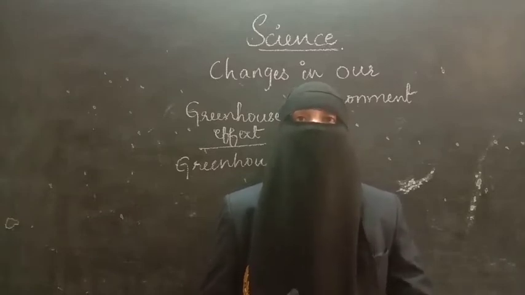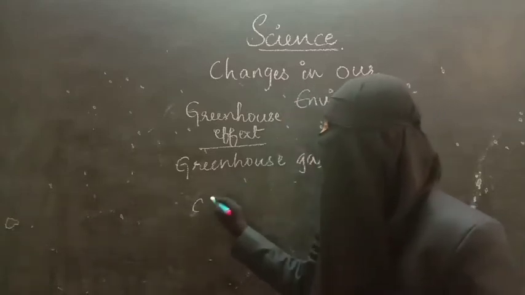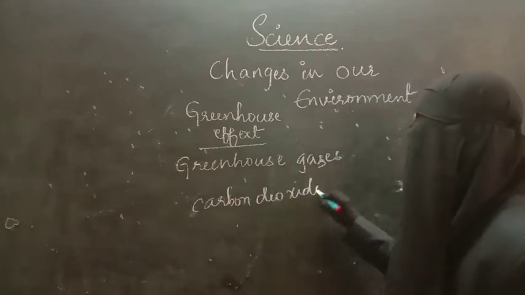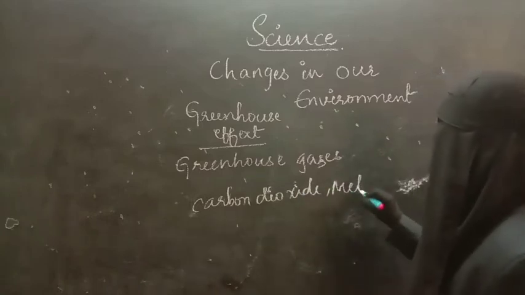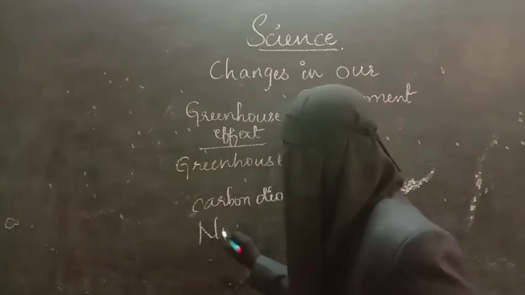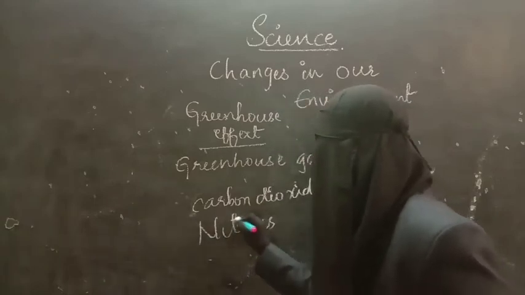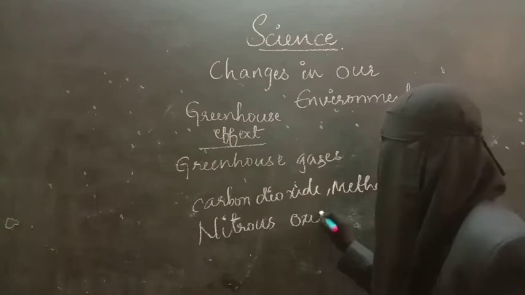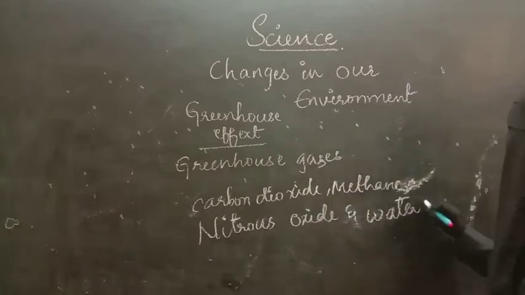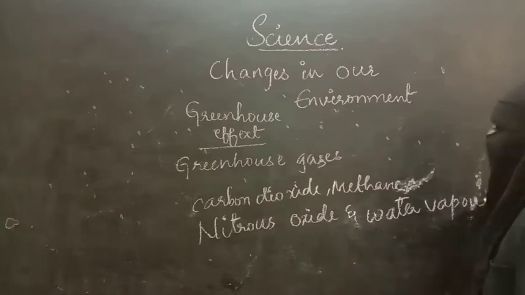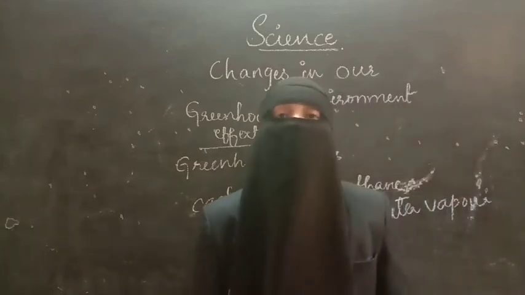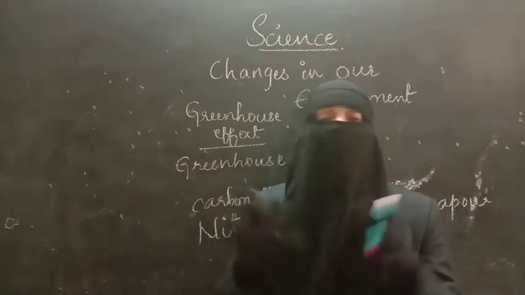Some of these gases are carbon dioxide, methane, nitrous oxide and water vapor. Carbon dioxide, methane, nitrous oxide and water vapor are the gases which make the greenhouse warm.